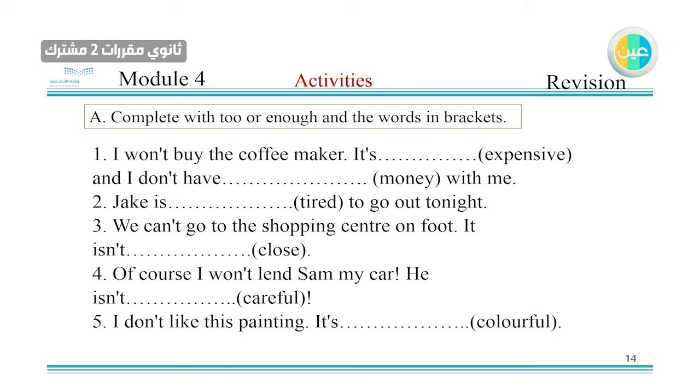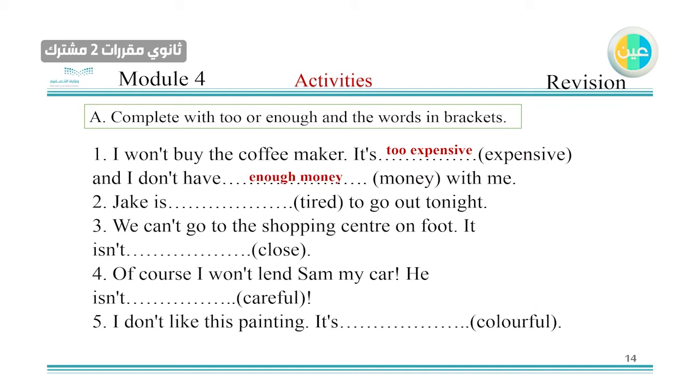Okay, let's show the line. Look at the words here. "I won't buy the coffee maker." You won't buy it. Why do you think so? Yes, it's too expensive. Now it's a negative thing. Here, you also don't have enough money.